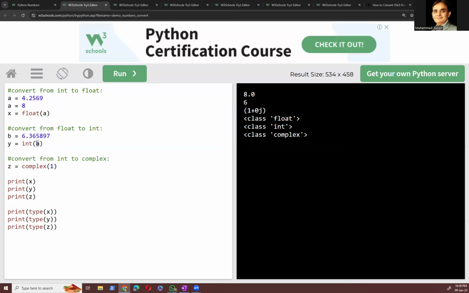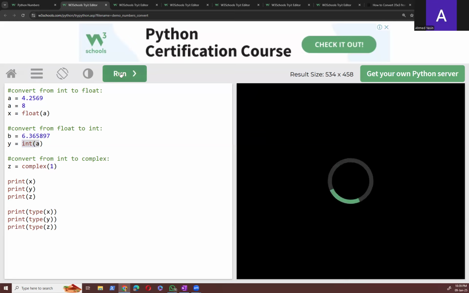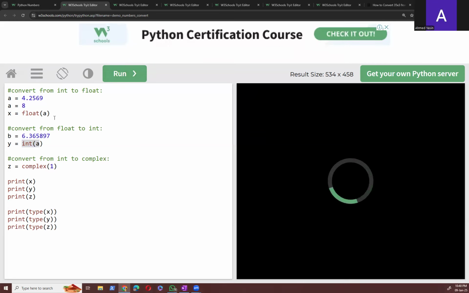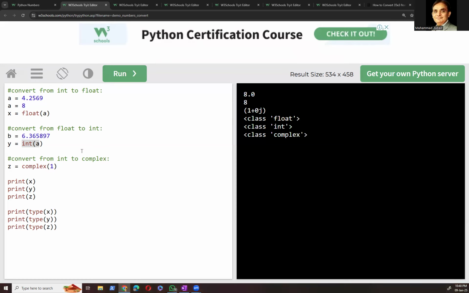So what will happen when we convert 8 into integer? It will remain the same. Yes, it will remain the same. But if it's float, then it's going to be 8.0. Okay, that's good. So you people are doing really excellent and amazing work.